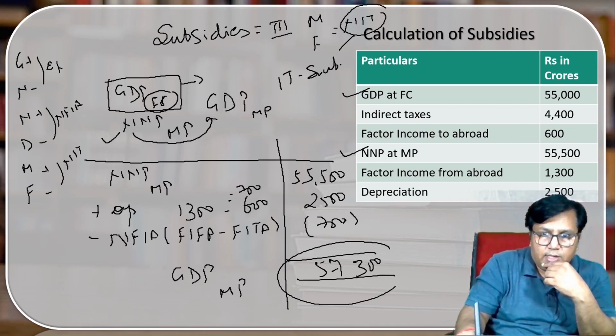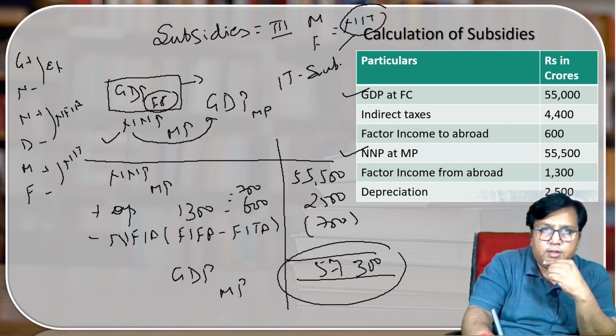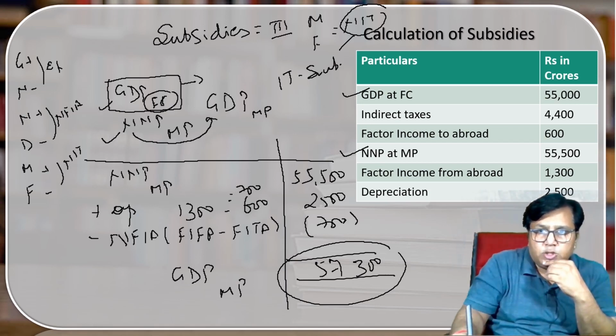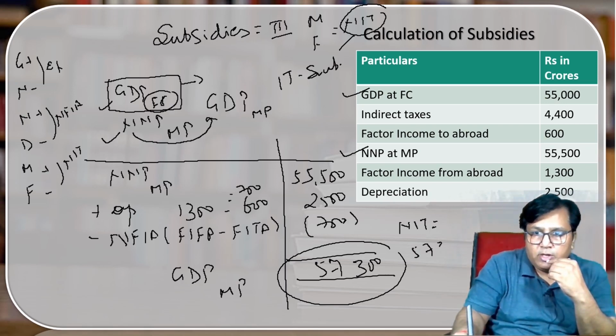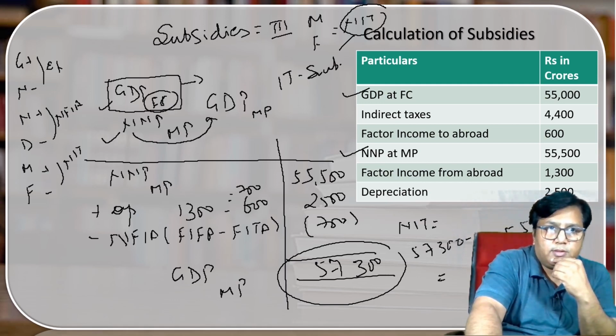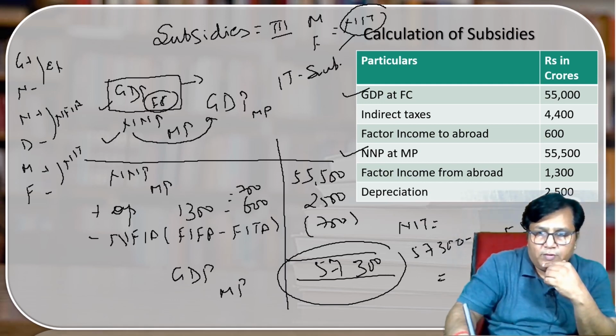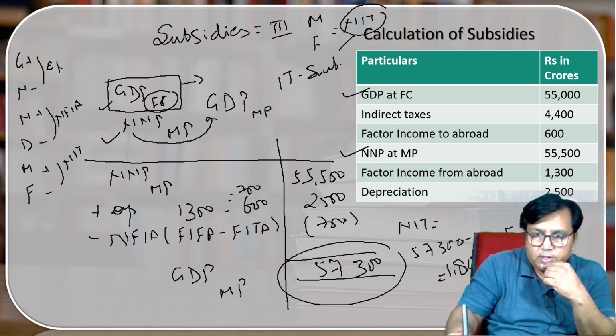Now I have the information of GDP MP. I know the value of GDP FC, so I can find out NIT. 57,300 minus 55,500. So the value of NIT is 1,800.